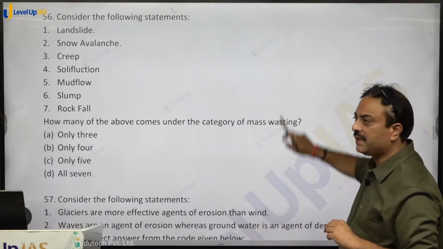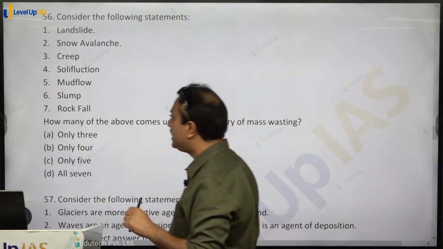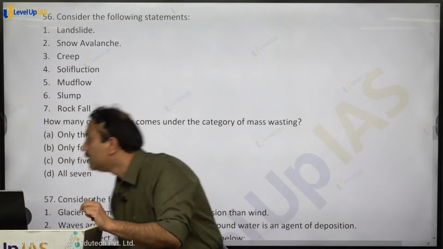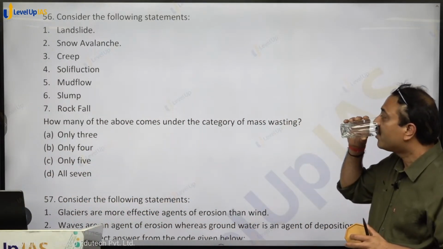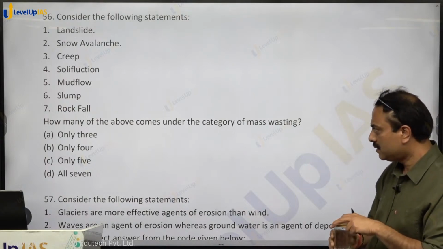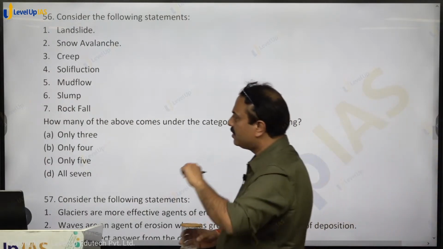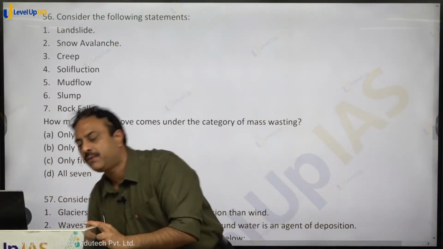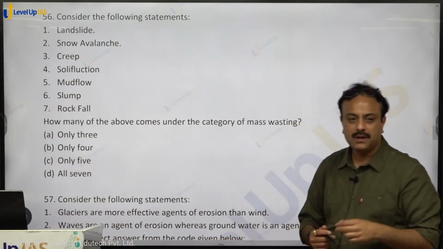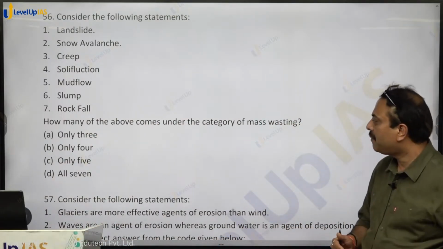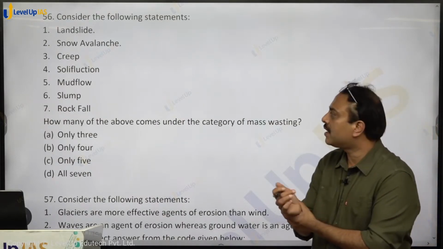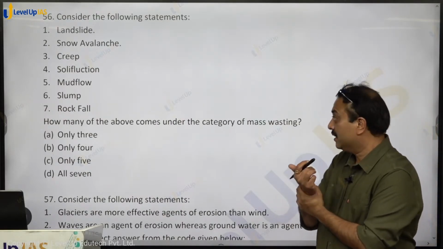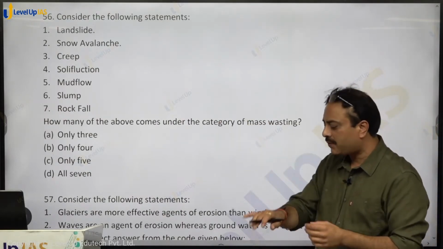Consider the following statements: landslide, snow avalanche, creep, solifluction, mud flow, slump, rockfall. How many of the above come under the category of mass wasting? All come under the category of mass wasting. Can you tell which are slow and which are fast?